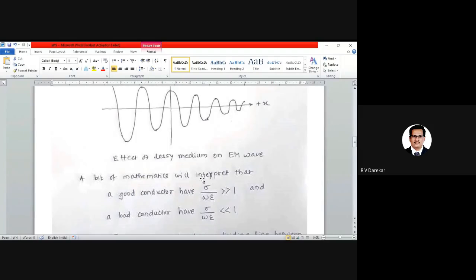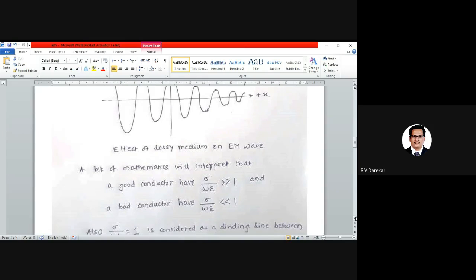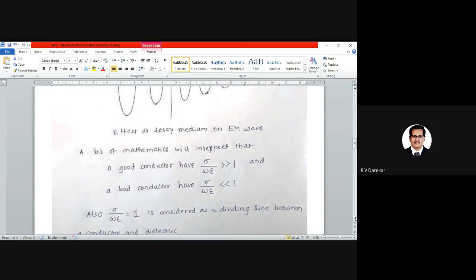For a good conductor, we will require this value to be very much greater than 1. For this value to be high, we need the conductivity of the medium, sigma, to be very high, and the value of omega should be as small as possible. If it is a bad conductor, this ratio can be considered a very small value compared to 1. It will be 10 raised to minus 6, 10 raised to minus 8, or similar.